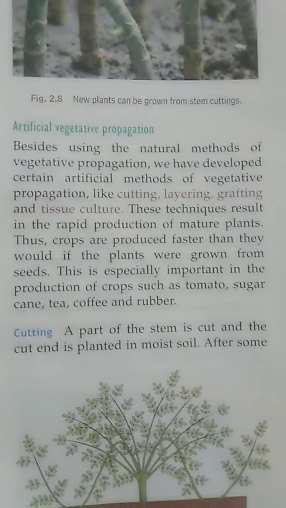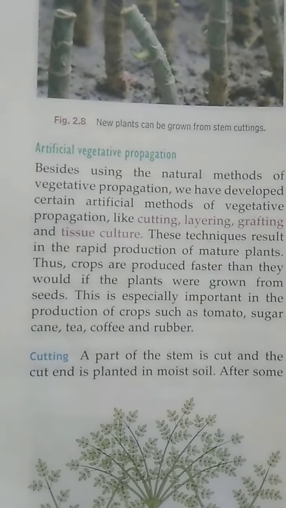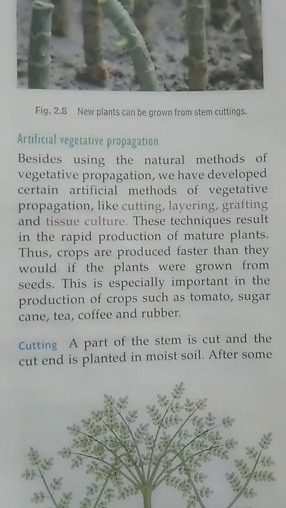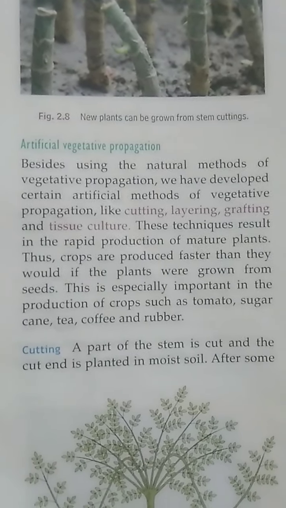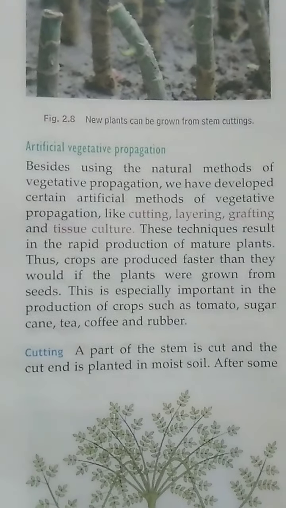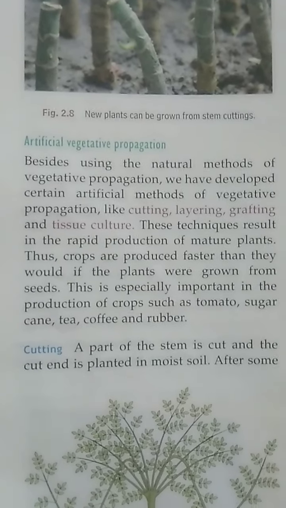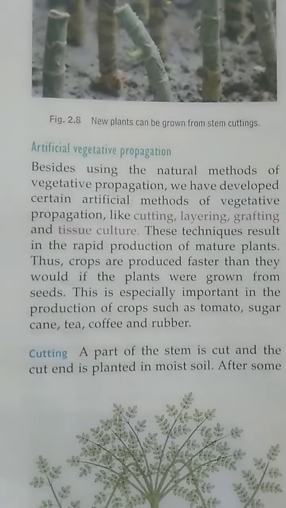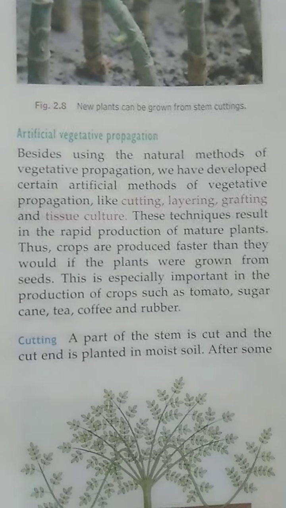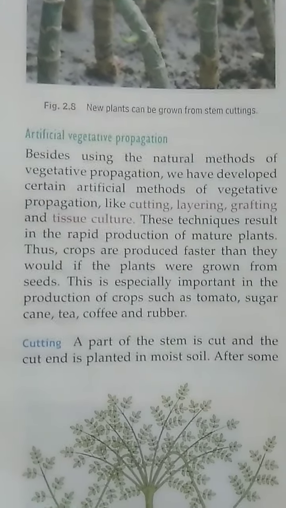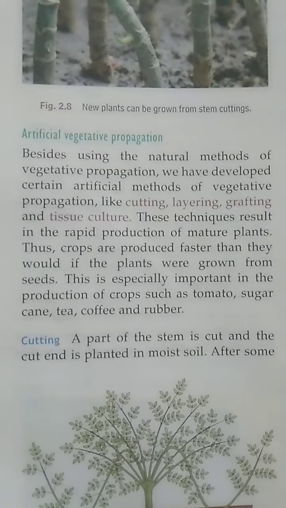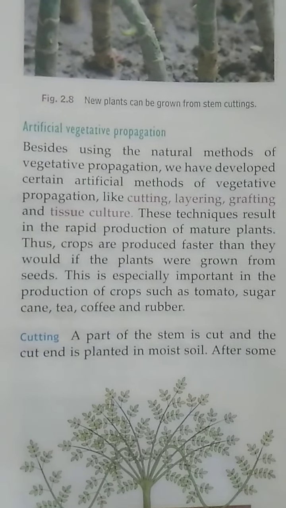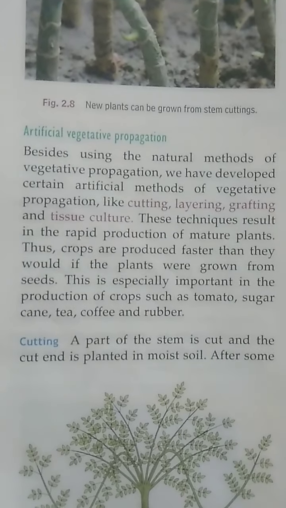Now students, we will discuss artificial vegetative propagation. The different methods of artificial vegetative propagation are cutting, layering, grafting and tissue culture. All these techniques result in the rapid production of mature plants. So the crops are produced faster as compared to the plants grown from seeds. Now the first method of artificial vegetative propagation is cutting.